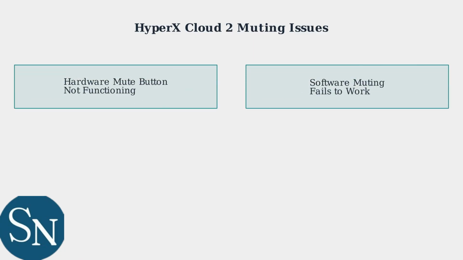Many HyperX Cloud 2 users experience frustrating muting problems. These issues typically fall into two main categories that affect your gaming and communication experience. The first type involves the physical mute button on the USB control box failing to respond. The second type occurs when software-based muting through HyperX Ingenuity or Windows System Controls stops working properly.